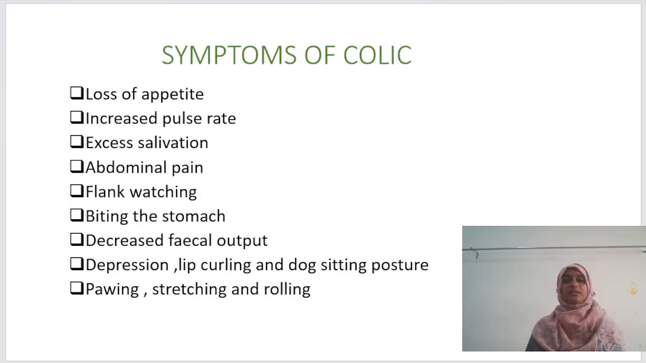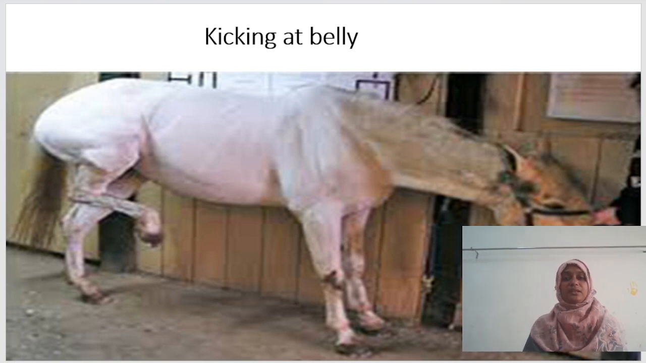Next, let's come to symptoms of colic. Loss of appetite, increased pulse rate, that is 60 beats per minute or more, excess salivation, abdominal pain, flank watching, meaning looking at their sides, biting the stomach, decreased fecal output, depression, lip curling and dog sitting posture, pawing, stretching and rolling.